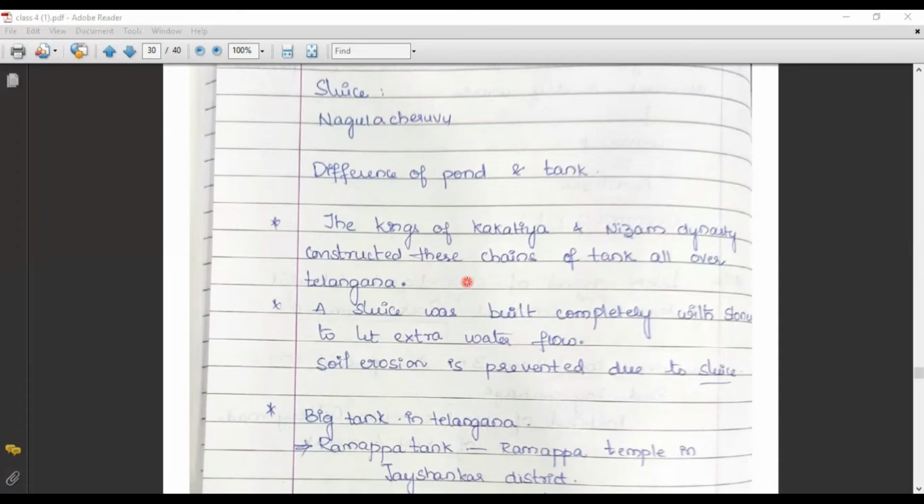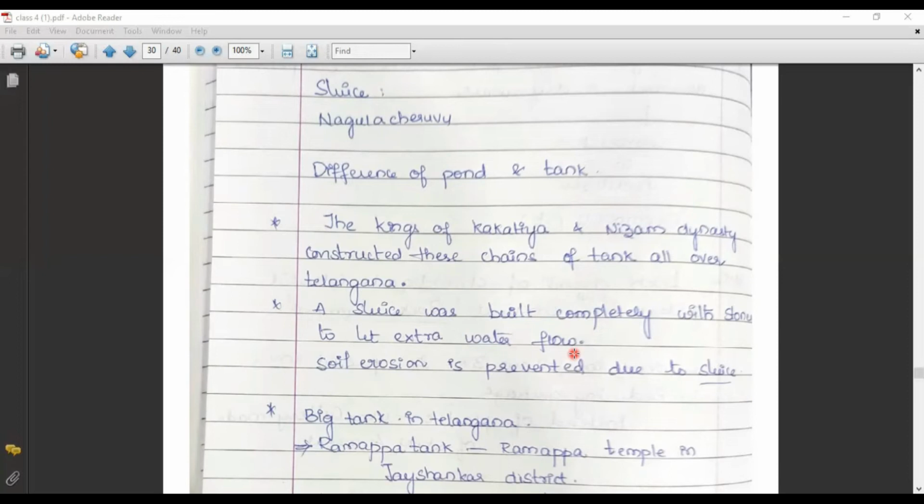So what is this sluice? It is completely made up of stones. If the tank is completely filled and there is still an inflow of water into the tank, at that time the water will be more, it exceeds. So in some way or other, it should come out.